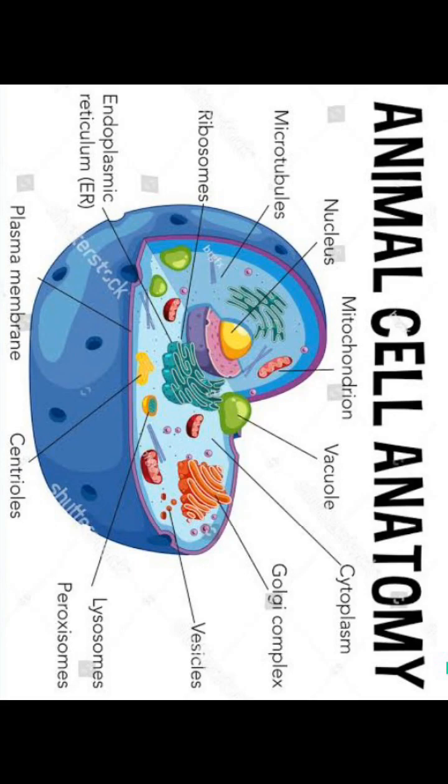In this animal cell you can see some organelles. Centrioles. Centrioles are exclusively present in animal cells, whereas they are absent in plant cells. These centrioles help animal cells divide the cell into two daughter cells.